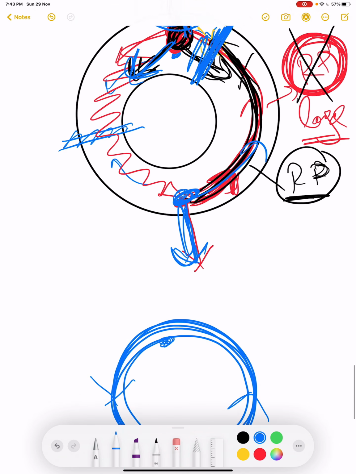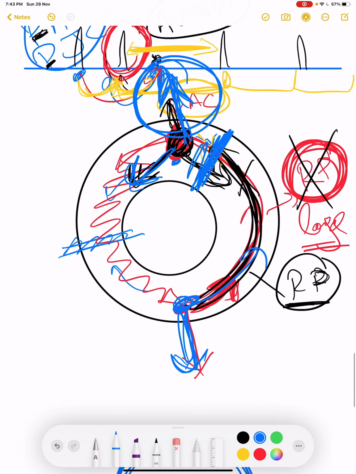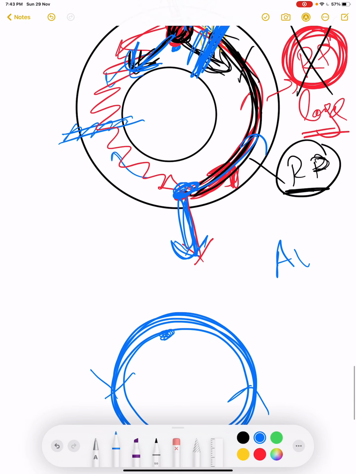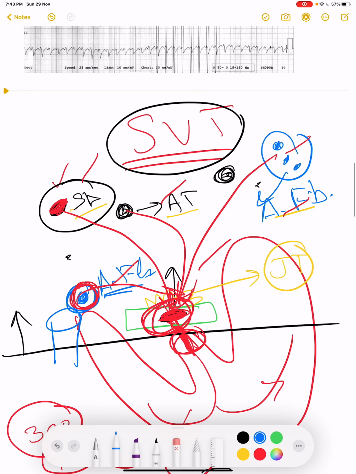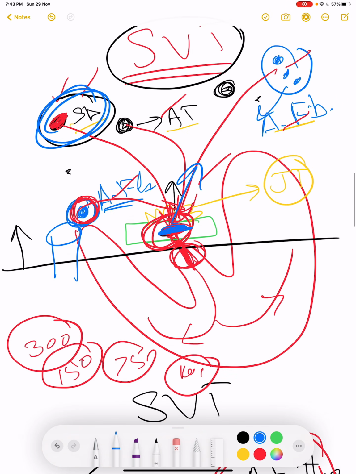Now there is one more thing to be noted, because the atria is depolarized from AV node. Previously, normally, atria were depolarized from something above the level of AV node, and they were coming to AV node, and AV node was acting as a buffer mechanism and slowing some of the heart rate, and then it was conducted to the ventricle.